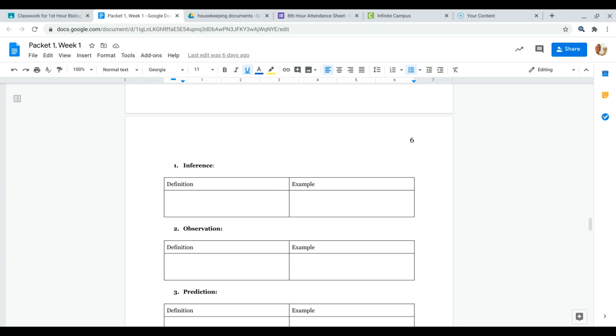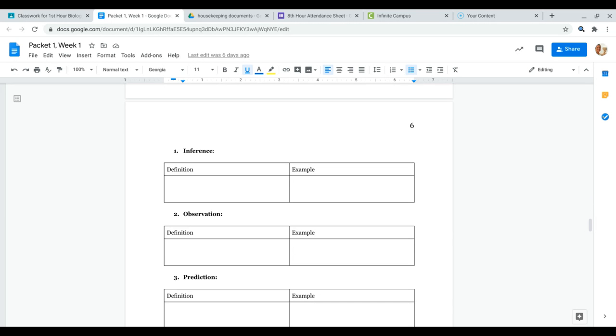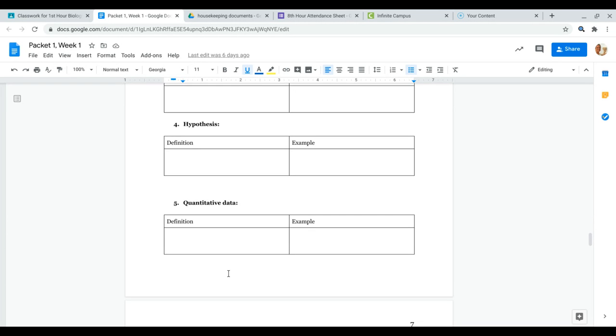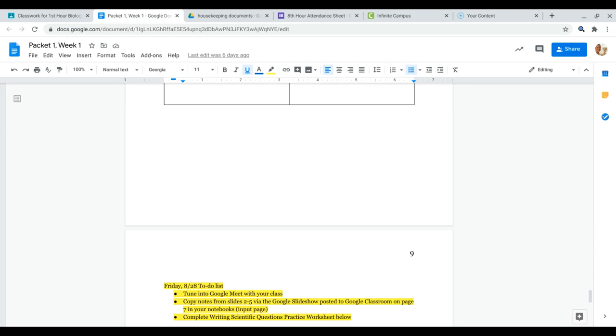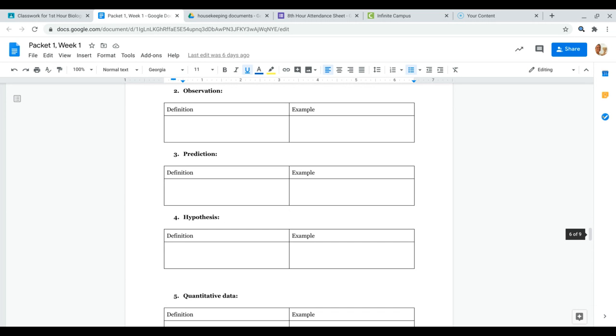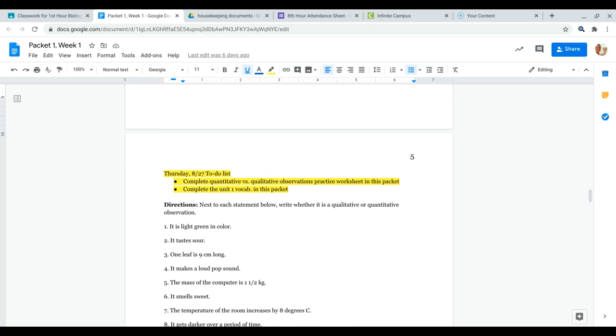I had a lot of issues last year with kids just copying and pasting. I do realize that for vocab, you do want to find a solid definition. I get that, but that's why I'm having you come up with an example as you do your vocab. So this is pretty straightforward. It looks like a lot, but it's really not too bad. It shouldn't take you all that long, and you only have 2 things that you're doing today.